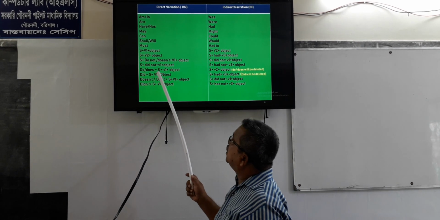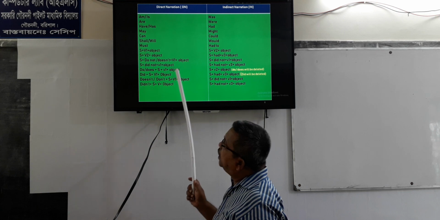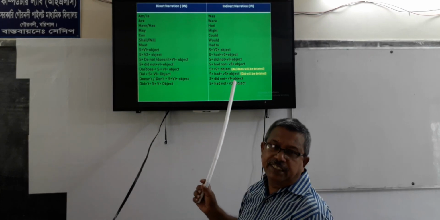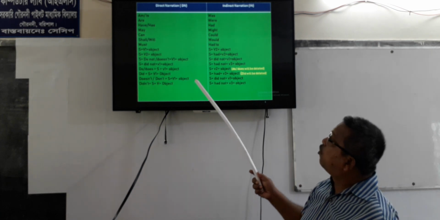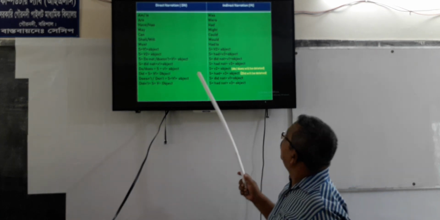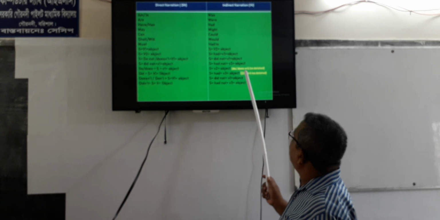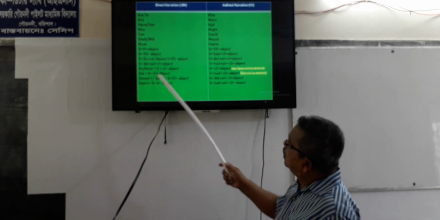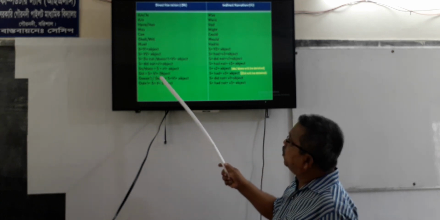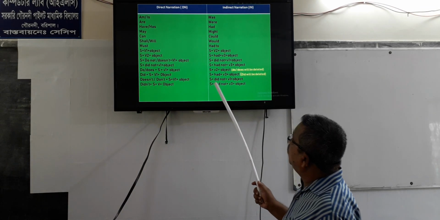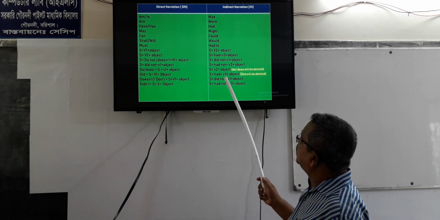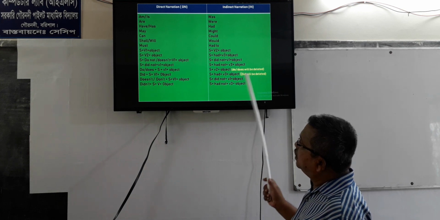Do/does plus S plus V1 plus object is in present indefinite tense and it is in interrogative form. In indirect narration, do or does will be deleted. Did plus S plus V1 plus object is in past indefinite tense and it will be past perfect, that is S plus had plus V3 plus object.